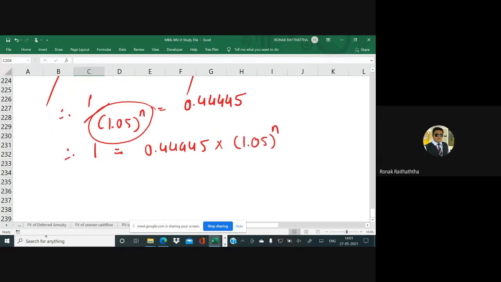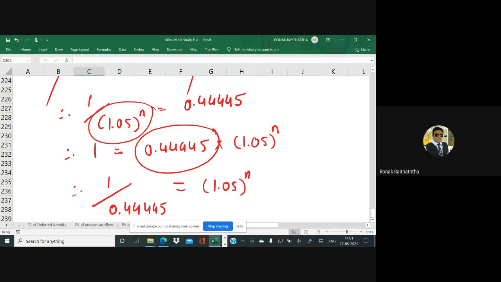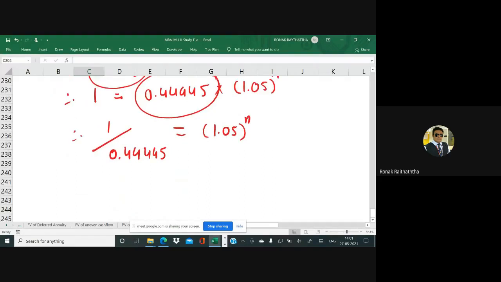Now, my friend, you can take this amount to the left hand side. So therefore 1 divided by 0.44445 equal to 1.05 raised to n. So therefore, let me just find that figure, 1 divided by 0.4445.